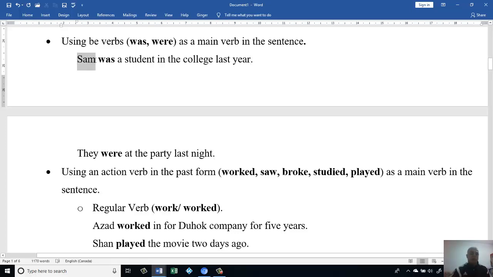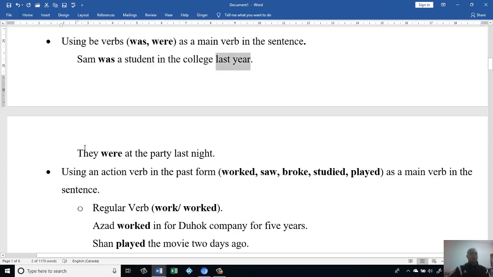Sam is the subject, was is the main verb here. This happened in the past. Then a student will be the object for the subject Sam. And in is the preposition, then the college is the object of the preposition, or noun of the preposition in. Then last here is the time frame that tells us it happened in the past.